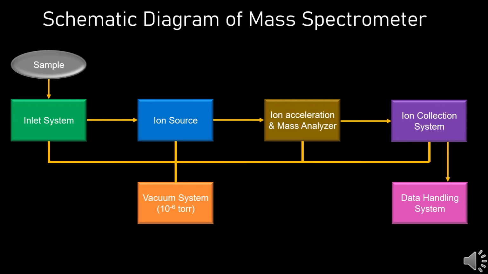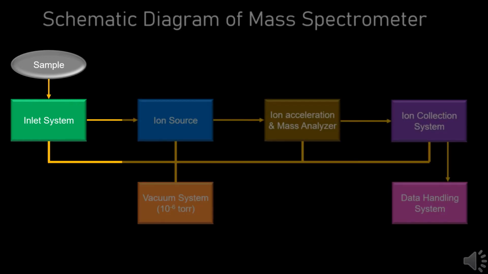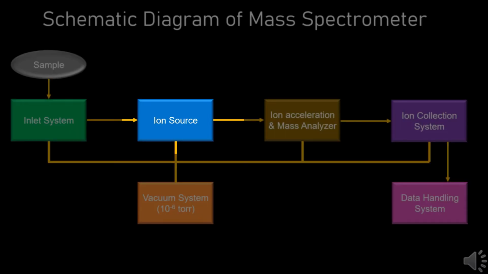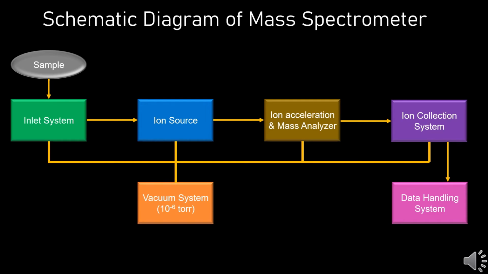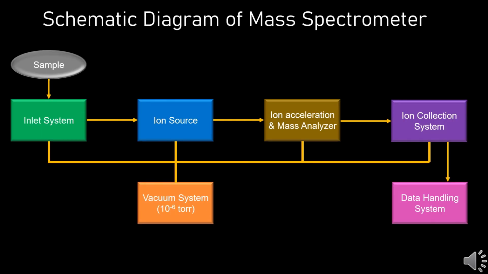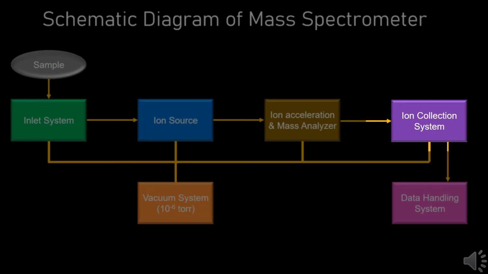This is the schematic diagram of a mass spectrometer. You can see that at first the sample is inserted into the inlet system. From there it goes to the ion source where it becomes ionized and fragmented. Then it goes to ion acceleration and, according to different mass by charge ratio, it can be analyzed, and according to the fragmentation and molecular weight it is collected into the ion collection system. From that ion collection system we can get the complete data.